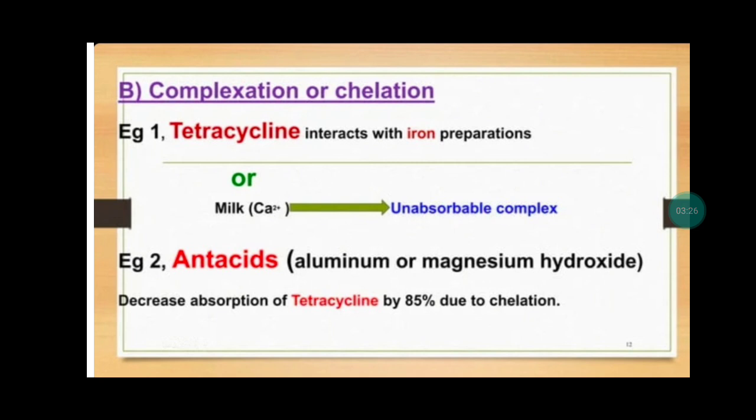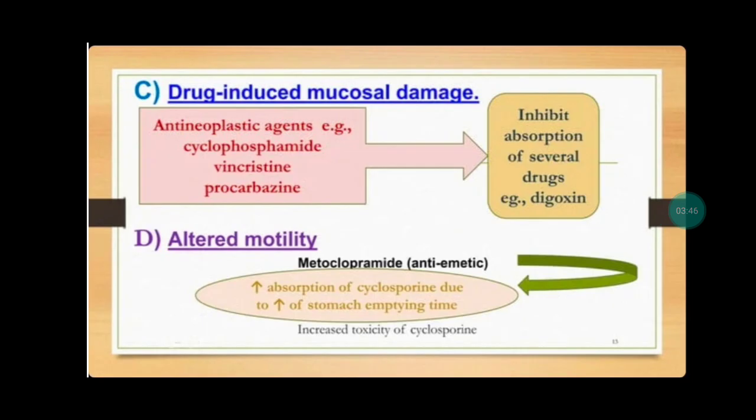The next is complexation or chelation. For example, tetracycline interacts with iron preparations or milk containing calcium ions, so an unabsorbable complex forms. Another one is antacids like aluminum or magnesium hydroxide, which decrease the absorption of tetracycline by 85% due to chelation. The third one is drug-induced mucosal damage. Antineoplastic agents like cyclophosphamide and procarbazine inhibit the absorption of several drugs like digoxin.